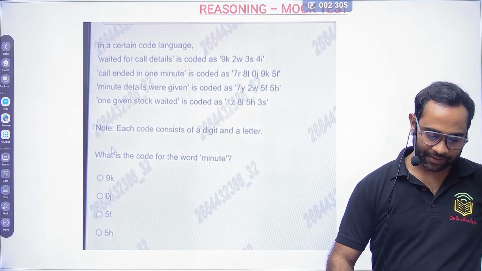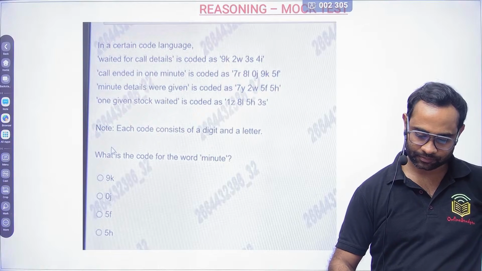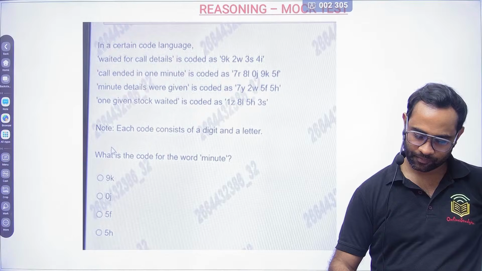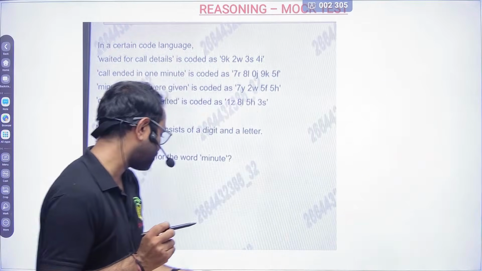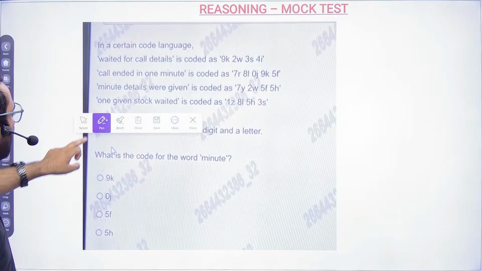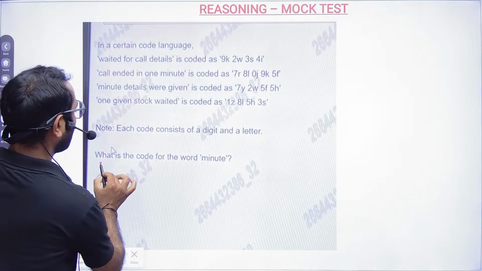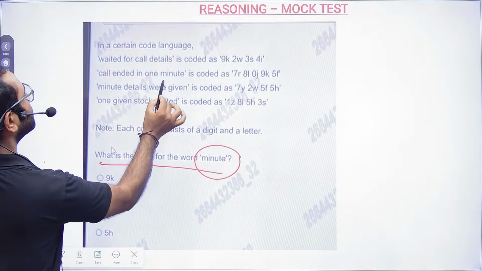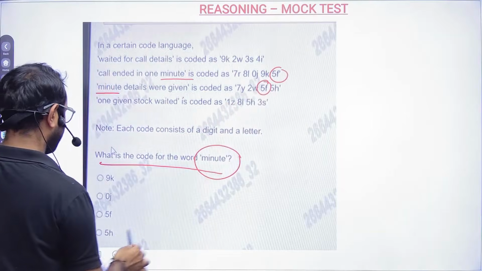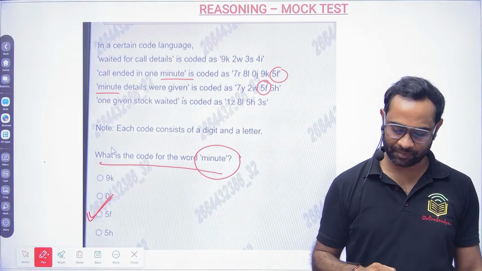So in the certain code language, waited for call details is coded as this, call ended in 1 minute is coded as this. Option C. Very good. So this is a very simple question. Again, it's a very easy peasy problem. Questions are shuffled so that you will be able to answer the question properly. Okay, so what is the code for the word minute? Now here you see minute and here you see minute. Nothing else is common. What is here? 5F, 5F. So 5F, 5F means option C will be the correct answer.